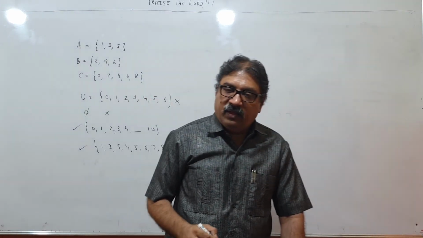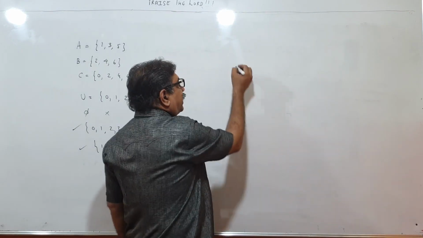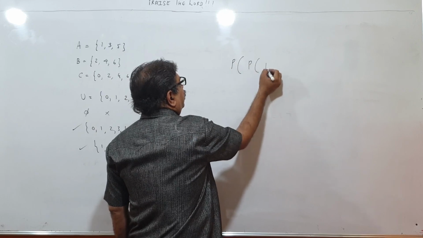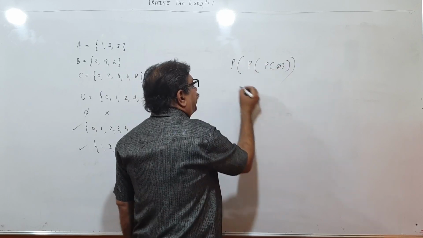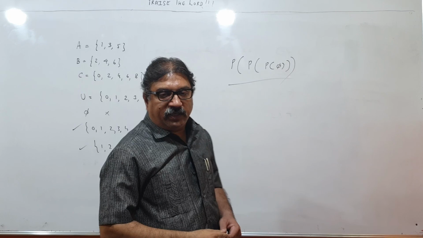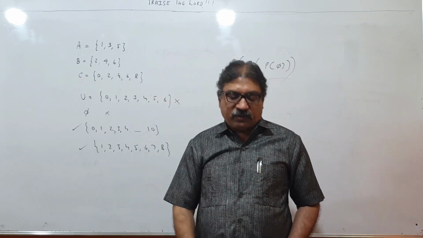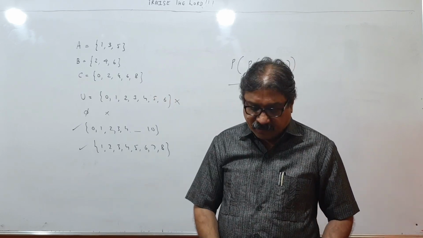Okay, children. I leave you with the teaser, children. Try to write power set of power set of power set of null set. Try to write in list form. We'll meet in the next video. And first answer I will give for this question. PPP5. Write the elements of this set.